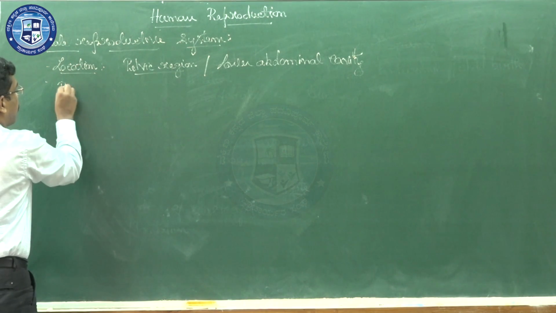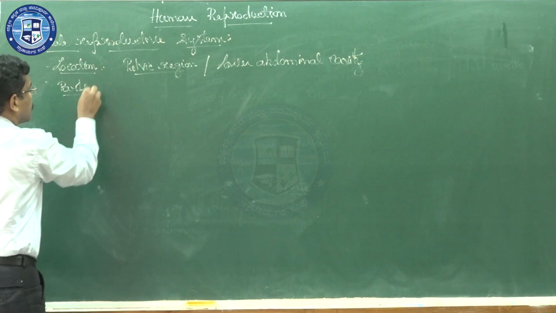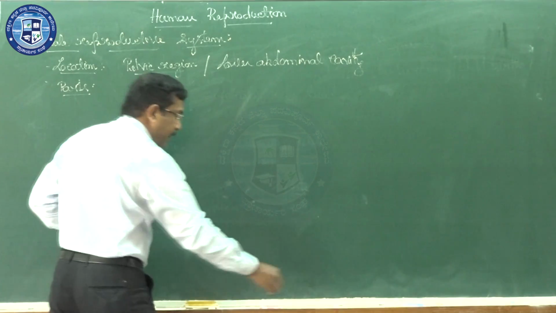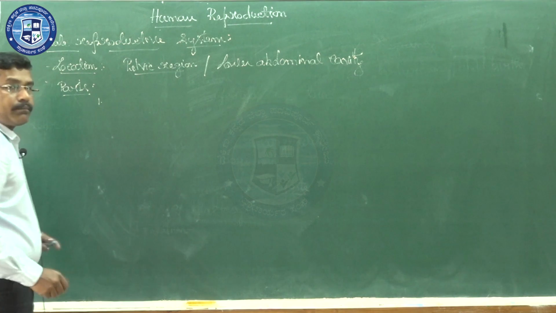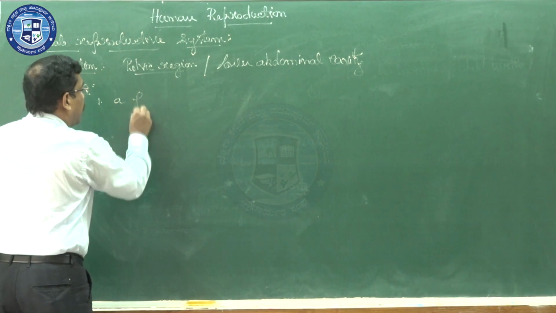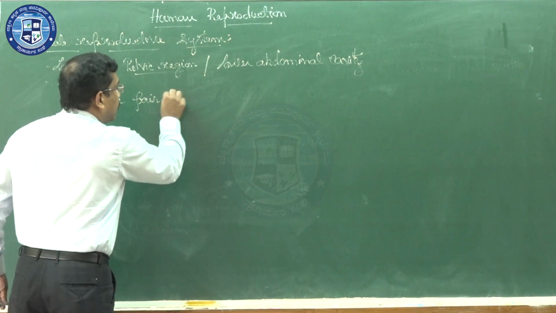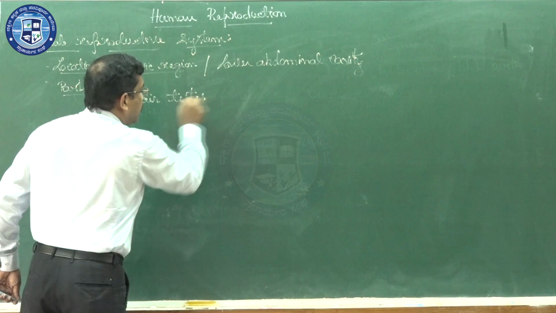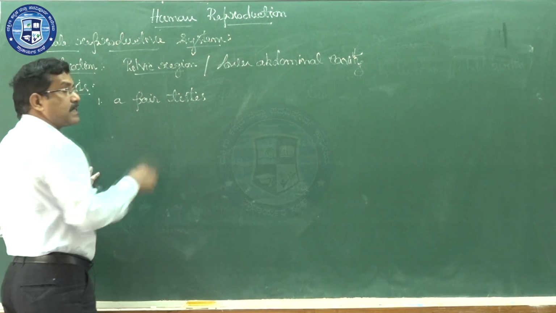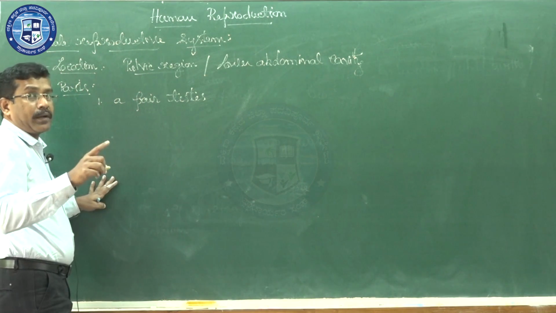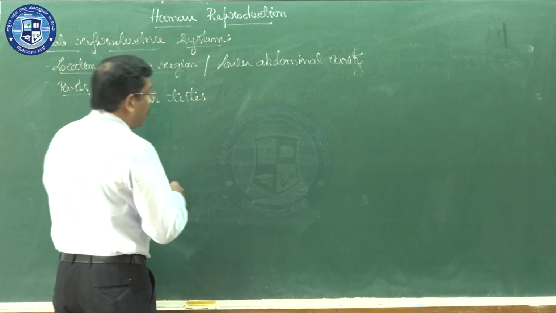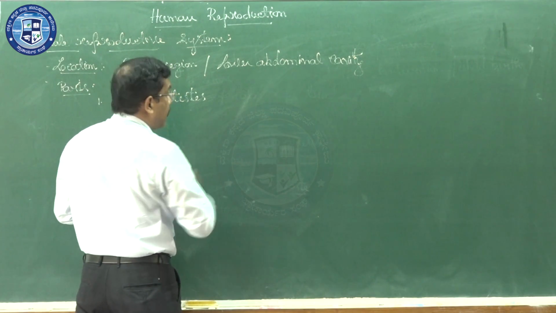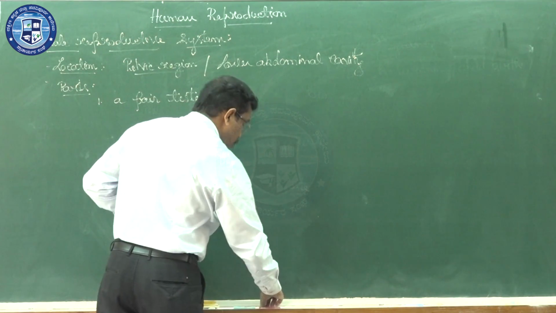Next one is the parts of the male reproductive system, the main parts connected to it. First one is a pair of testes, T-E-S-T-E-S; testis is singular, testes plural. So, one pair of testes will be there. We consider this as the primary male sex organ.